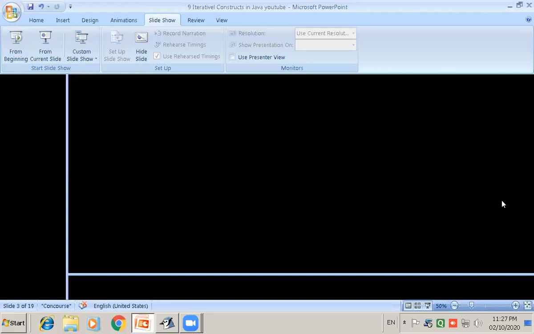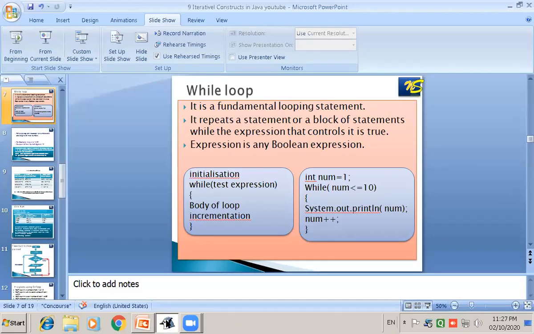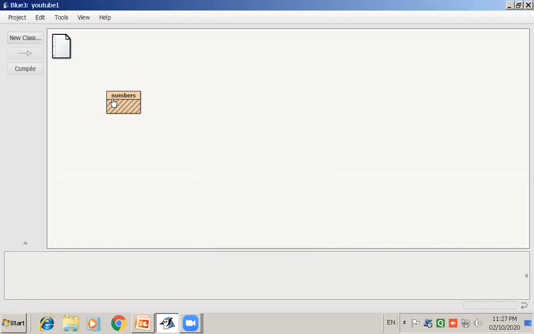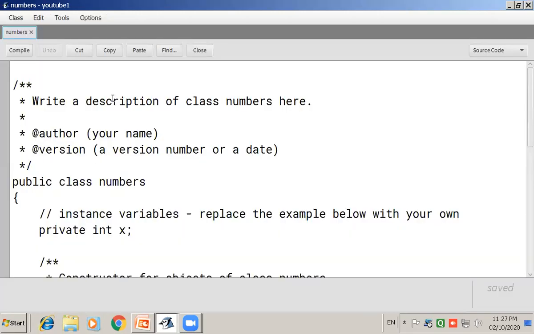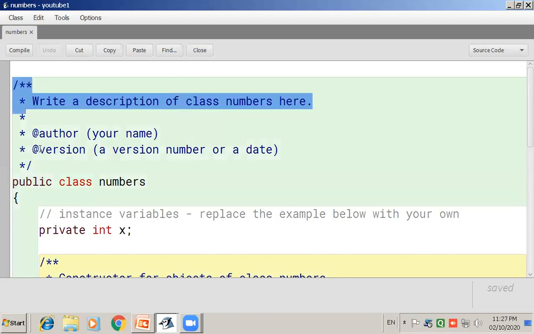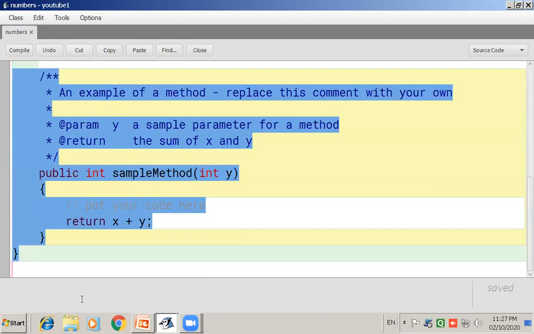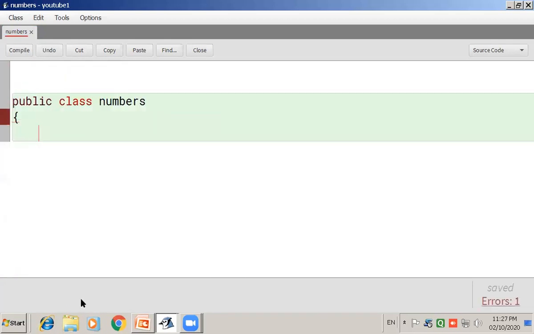Now let's write down this simple program using the BlueJ IDE. I'll create a new class. The name of the class is Numbers. Now we are creating over here a definite loop because we know that we have to print 1 to 10 numbers and the loop will be executed only 10 times. So, as I told you, while loop can be used for definite and indefinite loops. So let's start the program. Public static void main.